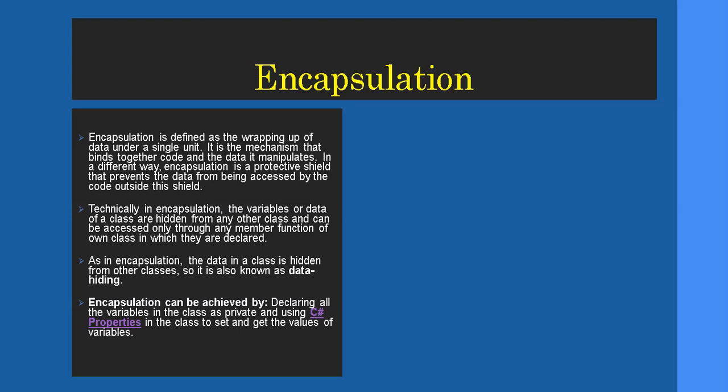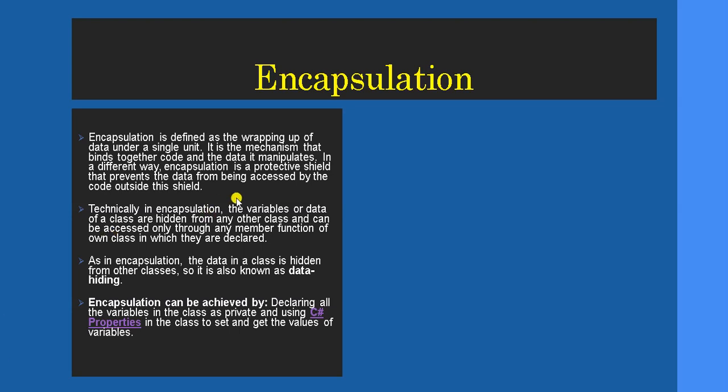Encapsulation means collecting information within and wrapping it together within a single unit. We call it encapsulation so that it protects your code and your functions defined inside a class from other coders who might use your code. We can use the encapsulation method.